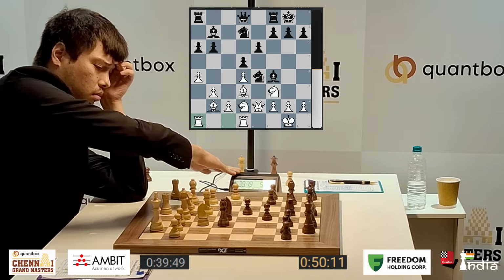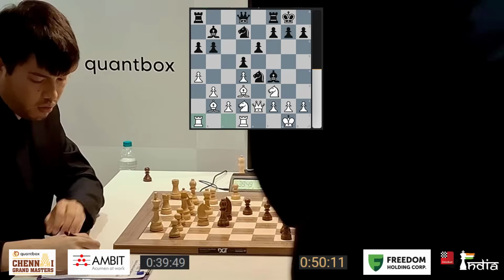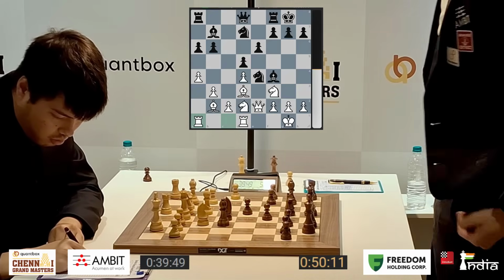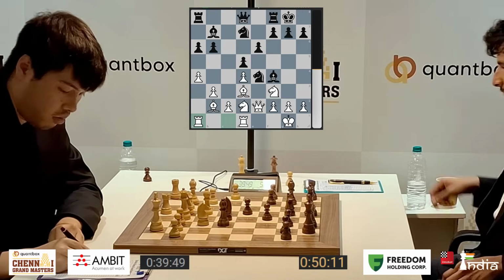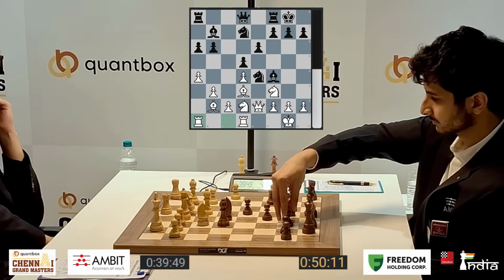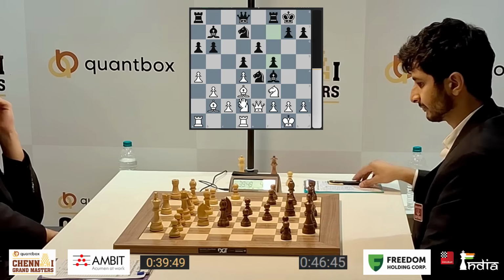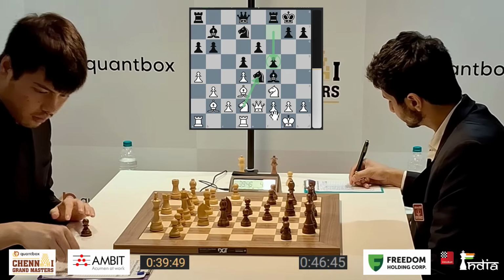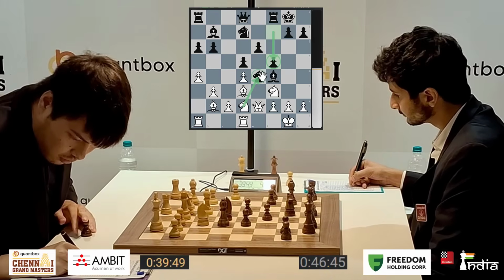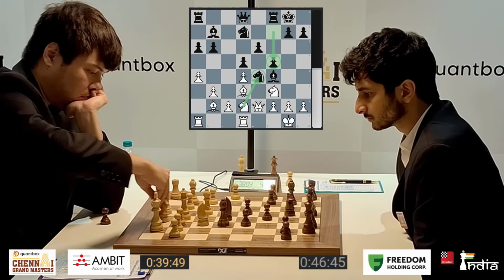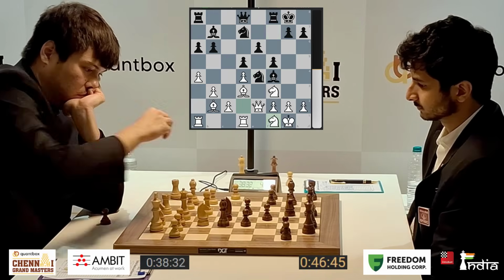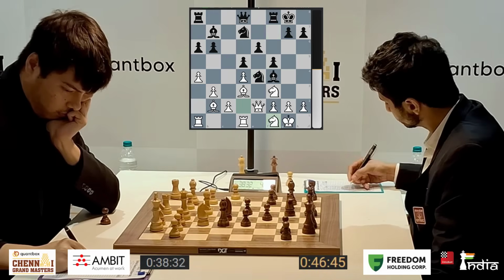And Ray Robson plays his rook to a1. Not a pretty move, I must say. You don't want to go back from c1 to a1. But it now threatens to take the knight on e4, and Vidit is like, hey, sorry, now my knight is bolstered in the center with f5. But knight f1 played, removing the knight here.